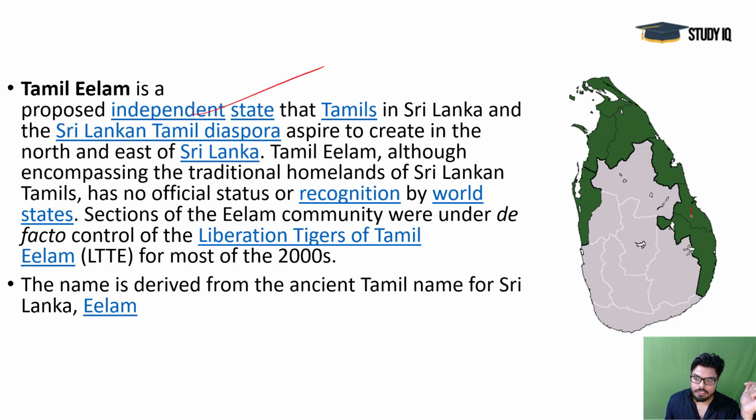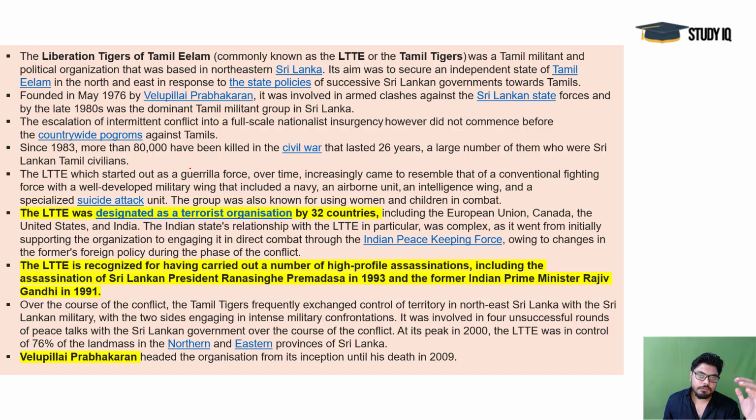You can see in the green part, they were demanding for these Tamil populations, and this LTTE group was active, and it took responsibility for many assassinations, including Rajiv Gandhi and Ranasinghe Premadasa in 1993. So these were carried out by this particular group, and 32 countries including India had banned this organization, and you see huge data and a lot of information were there on the front pages in 2008-2009 newspapers, and The Hindu's front pages were filled up with this information.